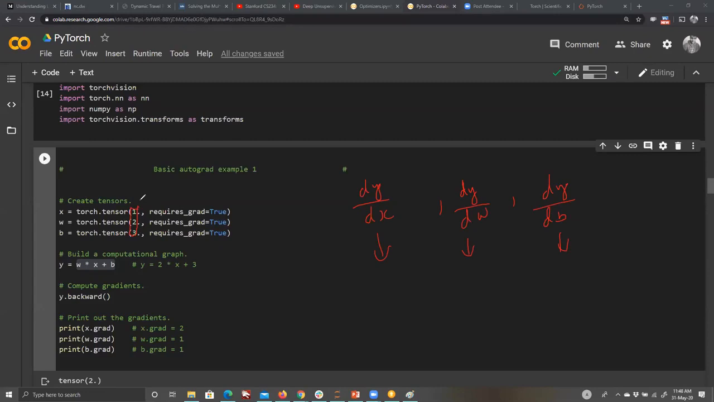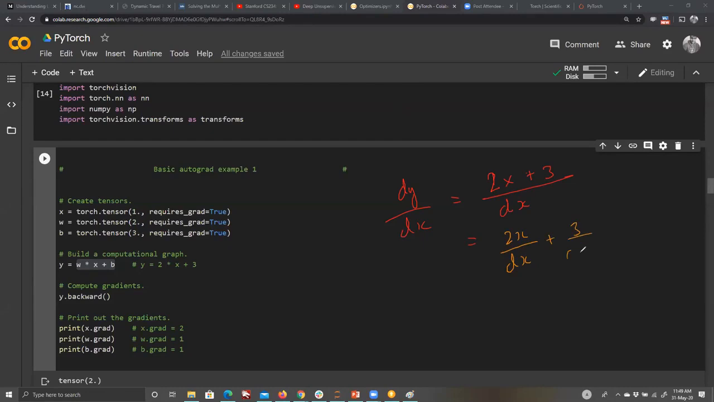First is 2, second is 1. Okay, how did you calculate that? First is 2. So dy by dx will give W. W is 2. X is the variable, so x will remain as it is, plus b is 3, so b will be 0. No, okay, let's go step by step. How does the differentiation take place? It will give 2. Basically x returns 1. So 2 plus 0 is 2. Correct?